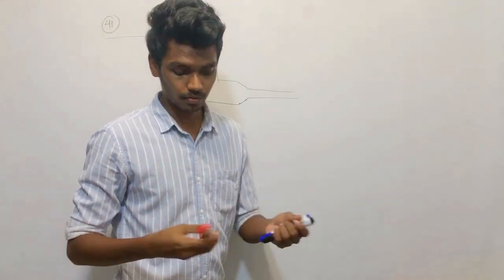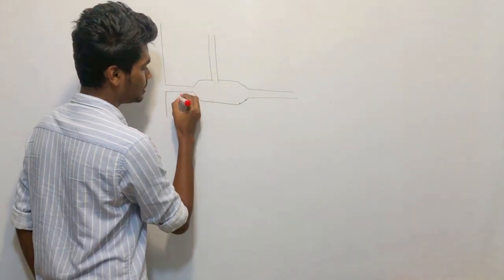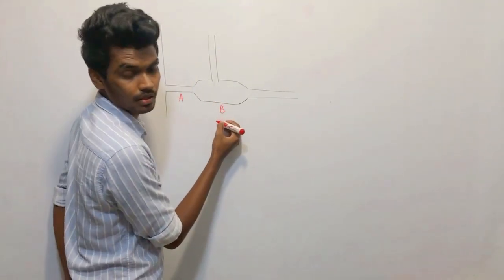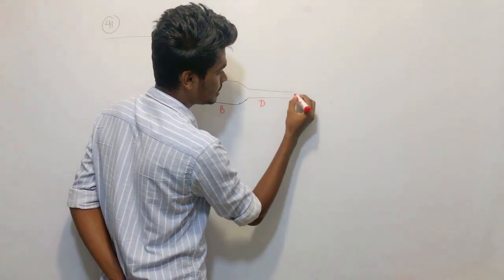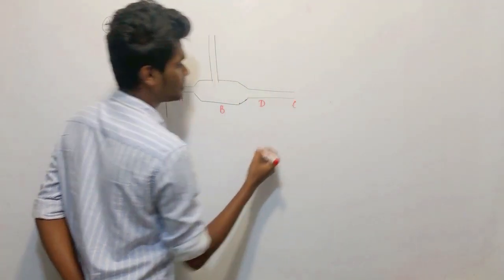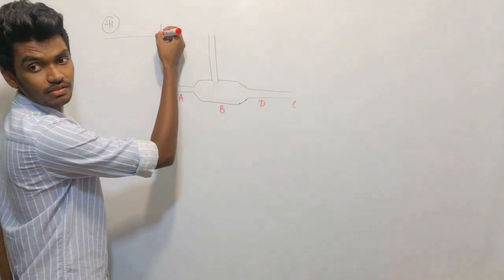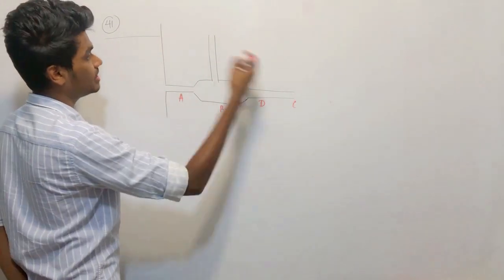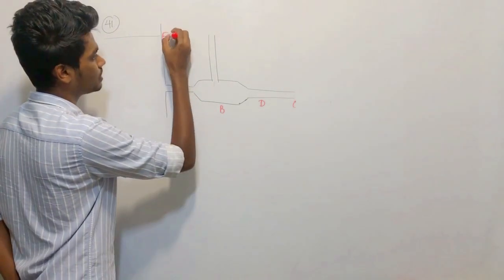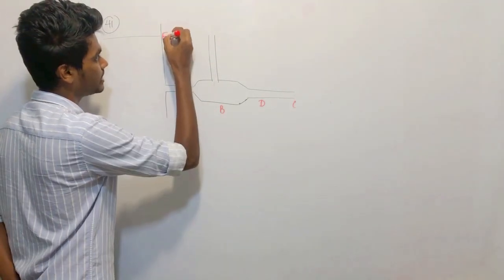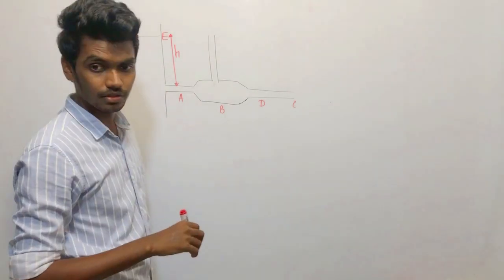So the positions are, this is A, B, the tap D, and the point C, right? Let's mark this as A, B, C, D, E. Let's mark this as E, right? So the height of this is given to be H, right?